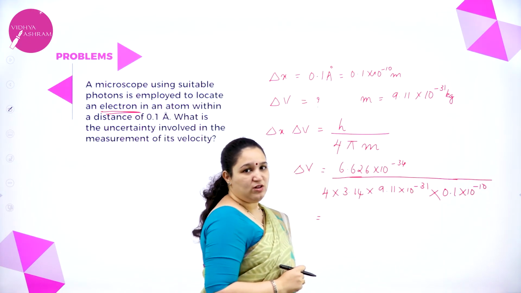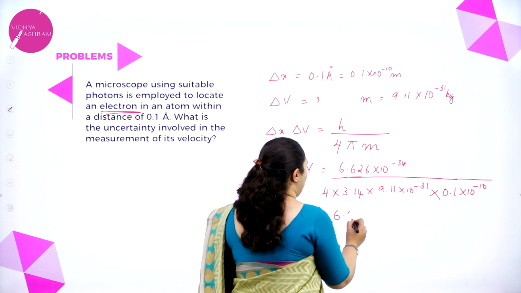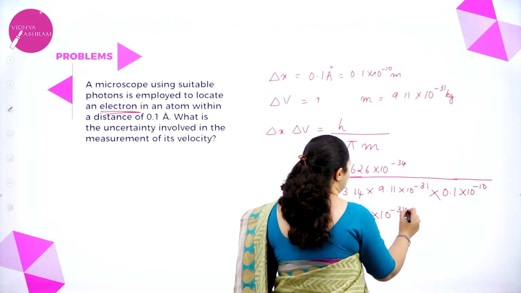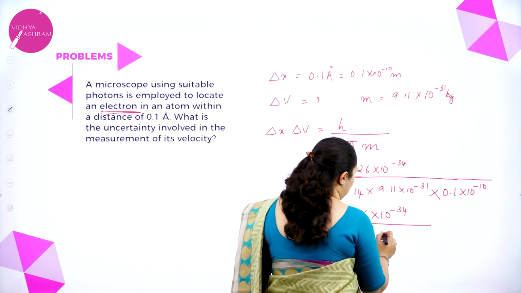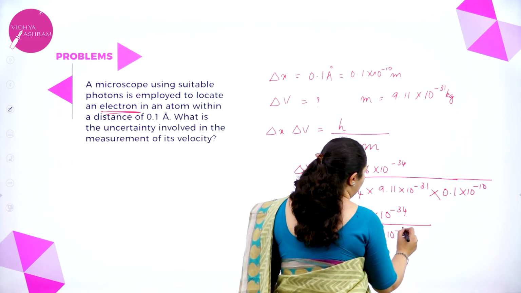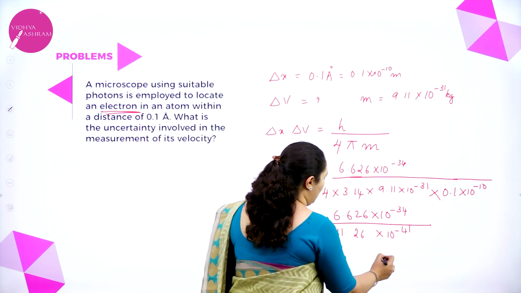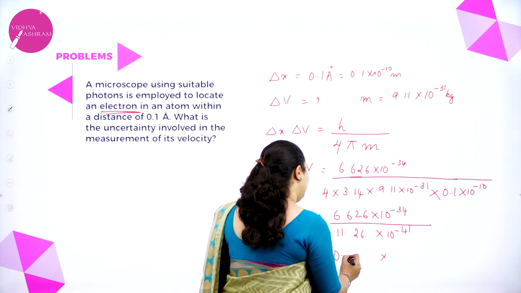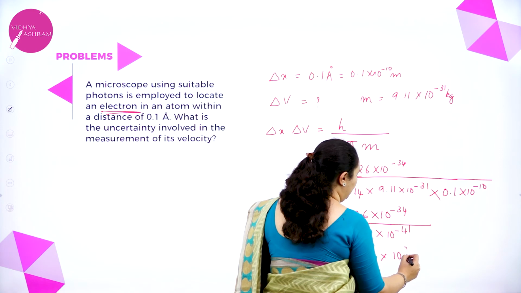Once you solve this, you are going to get 6.626 into 10 to the power minus 34 divided by 11.26 into 10 to the power minus 41. So further, if you solve this, you are going to get 0.578 into 10 to the power 7.